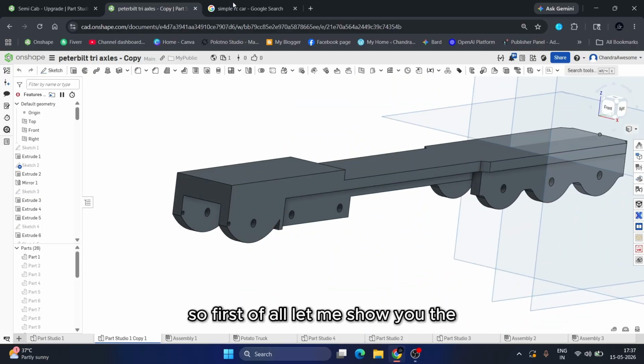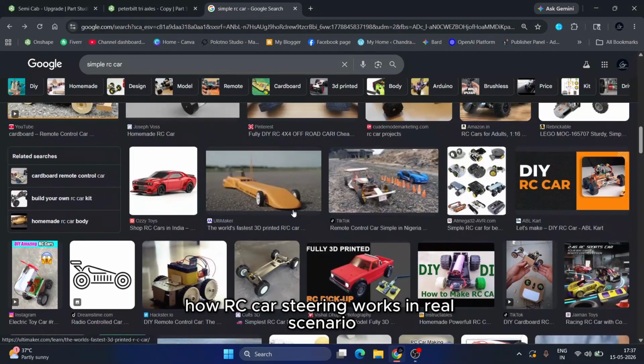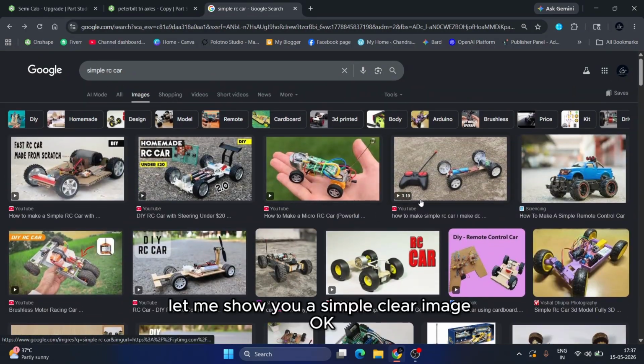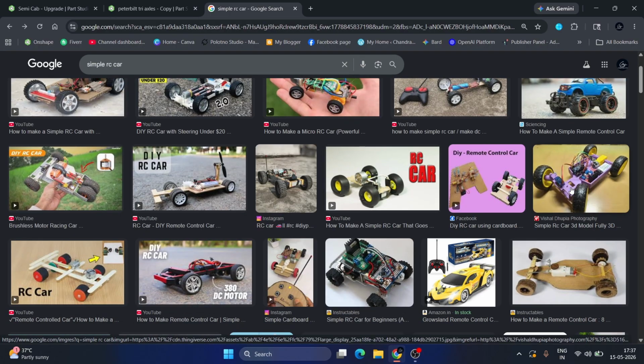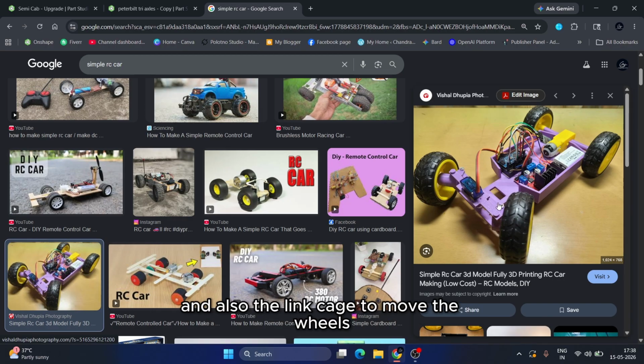First of all, let me show you how RC car steering works in a real scenario. Let me show a simple clear image. If you observe, we have wheel hubs that fit the wheels and actually rotate, and also the linkage to move the wheels.